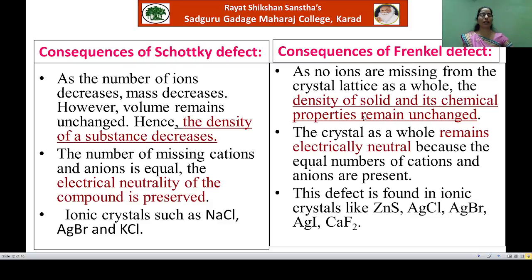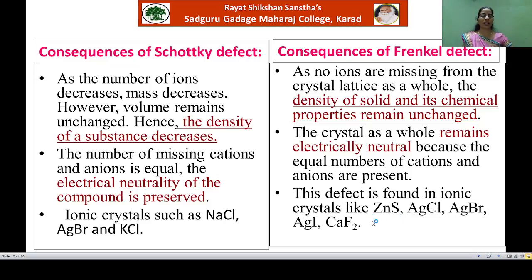Similarly, the chemical properties of the solid also remain unchanged. Here again the crystal as a whole remains electrically neutral because of the presence of an equal number of cations and anions. Okay, now see the examples of the ionic solids showing this defect.